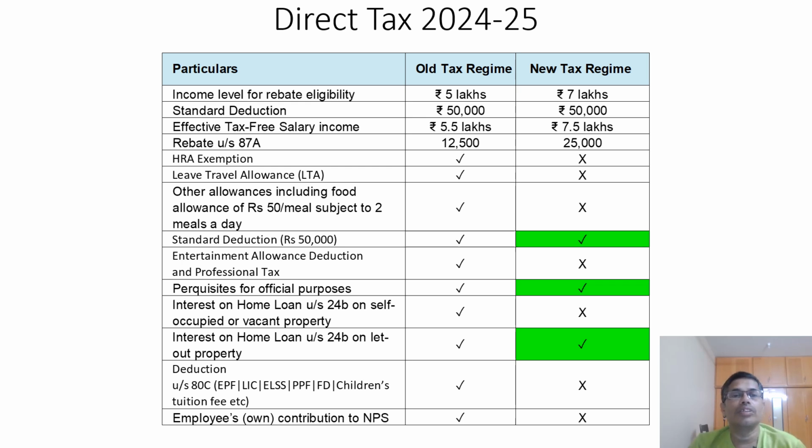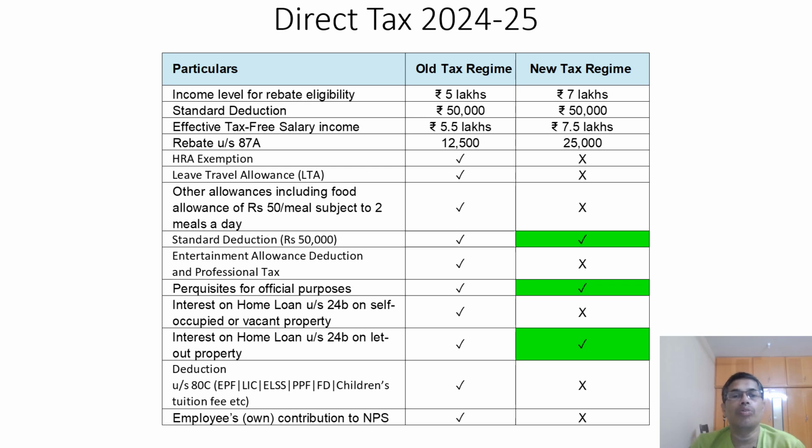Further, other allowances are also claimable in old regime, whereas in new tax regime you cannot claim other allowances, including food allowance of rupees 50 per meal, subject to 2 meals a day. Standard deduction we have already discussed, 50,000 is eligible for both regimes, and perquisites for official purposes only you can claim in old regime as well as new tax regime.